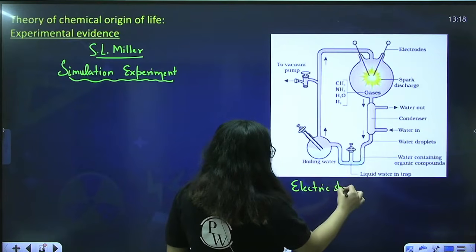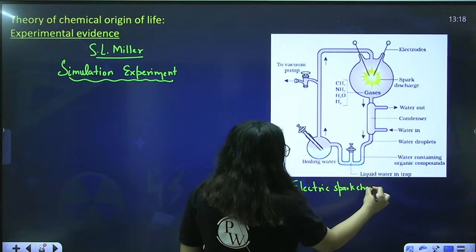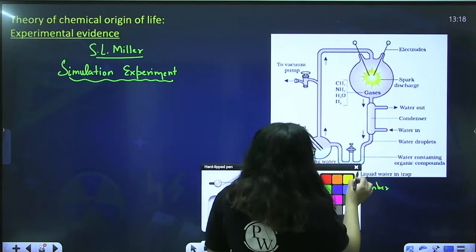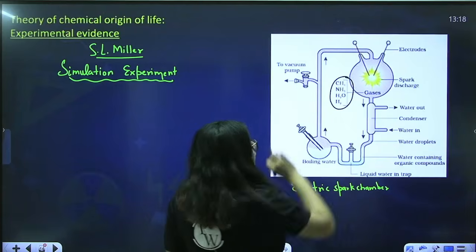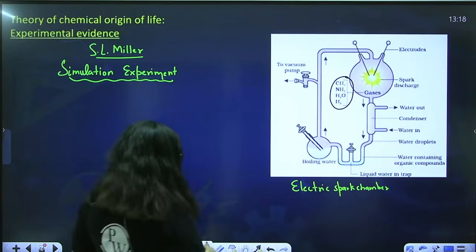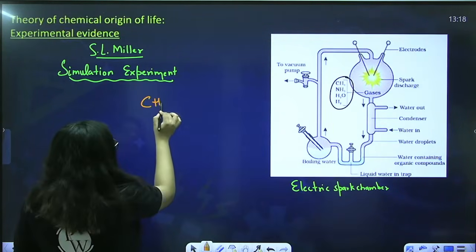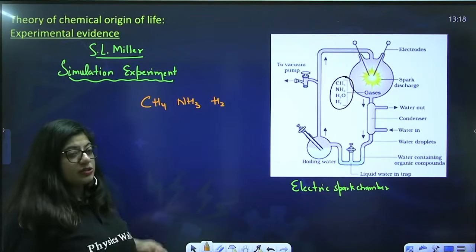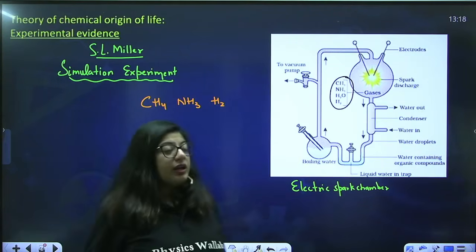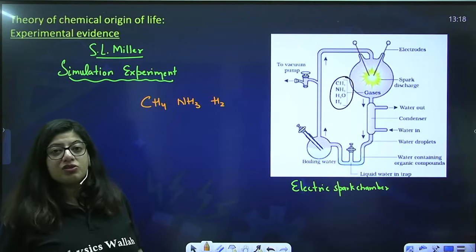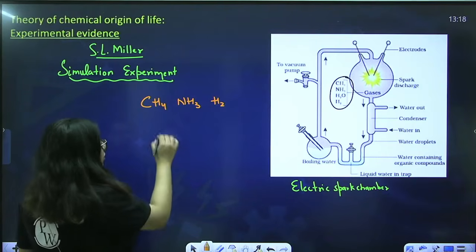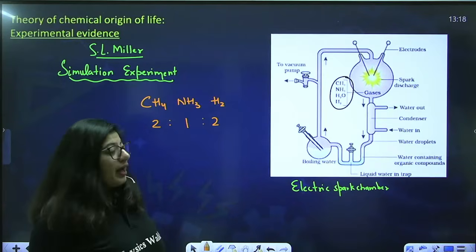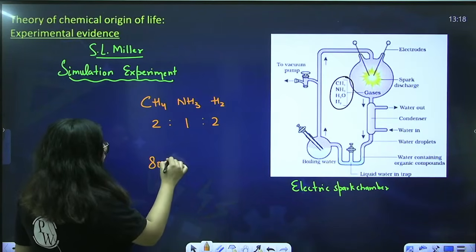In this chamber, this is basically an electric spark chamber. In this chamber, he put these gases, which were methane, ammonia and hydrogen. This was what Oparin and Haldane had told, that there will be gaseous clouds of these gases, methane, ammonia and hydrogen, and he kept the fixed ratios of 2:1:2, and also kept the temperature at around 800 degrees Celsius.